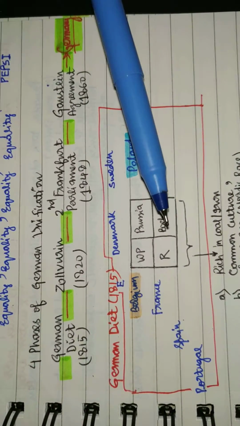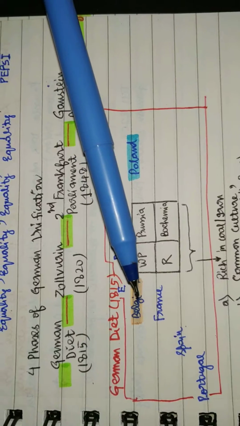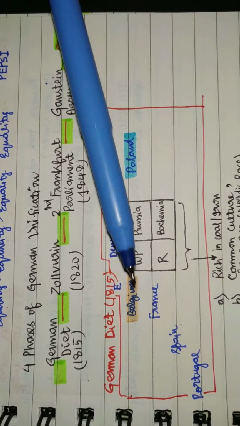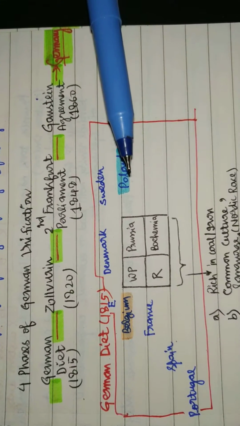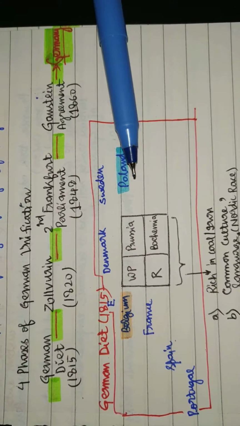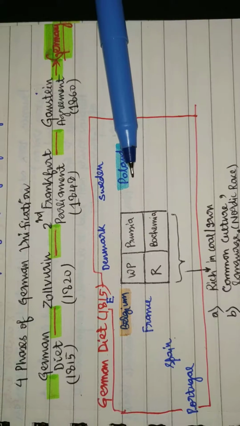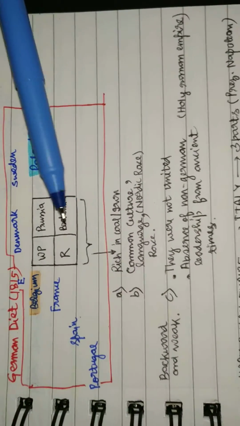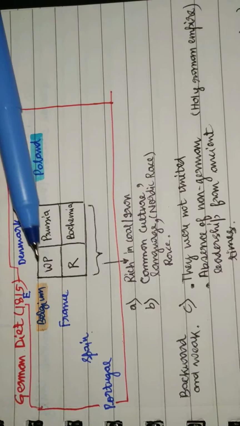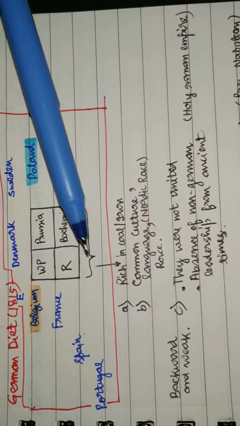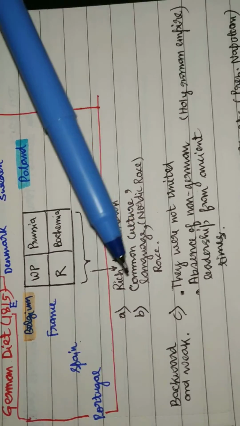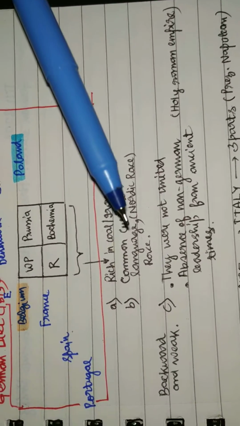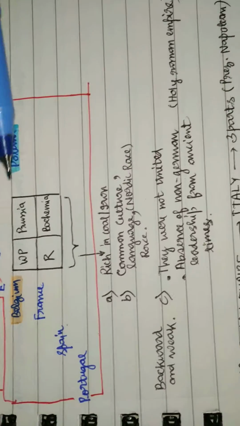When Germany was formed, it opened its door for Belgium in 1914, the First World War, and in the east, it opened its door for Poland in 1939, the Second World War, right? Now this region, Westphalia, Rhineland, Bohemia, and Prussia, was rich in coal and iron, and secondly, it had a common culture, a common language, and a common race, that is the Nordic race.